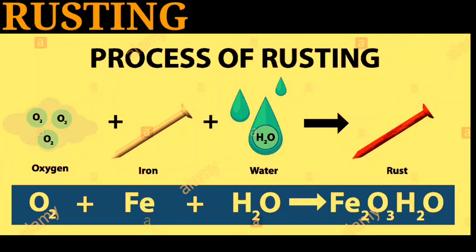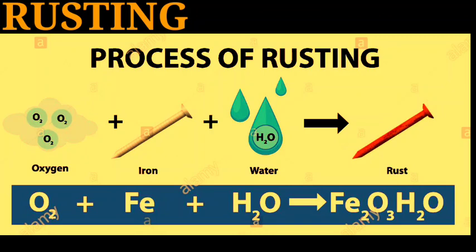When iron reacts with oxygen and water molecules, it forms Fe2O3.xH2O. X means variable. So this is the formula of rust. When iron reacts with oxygen and water moisture, it forms rust.